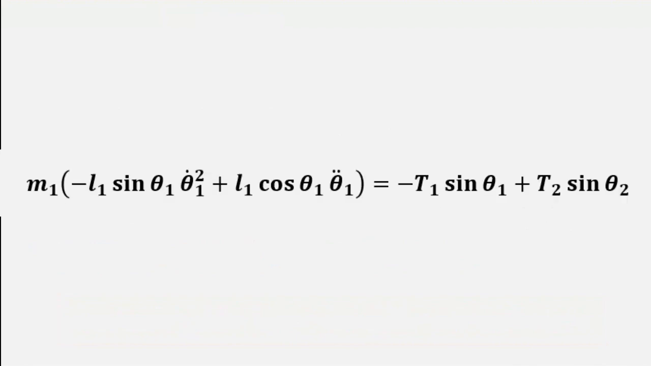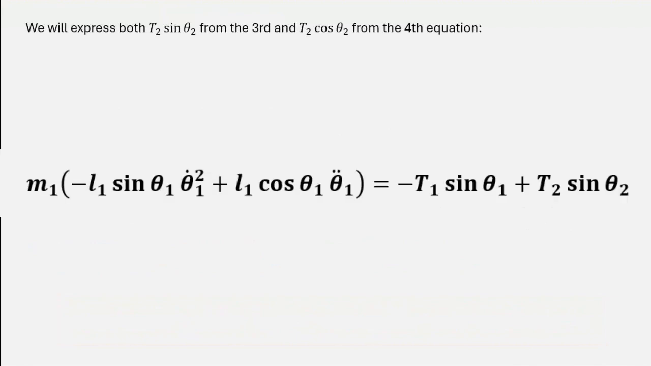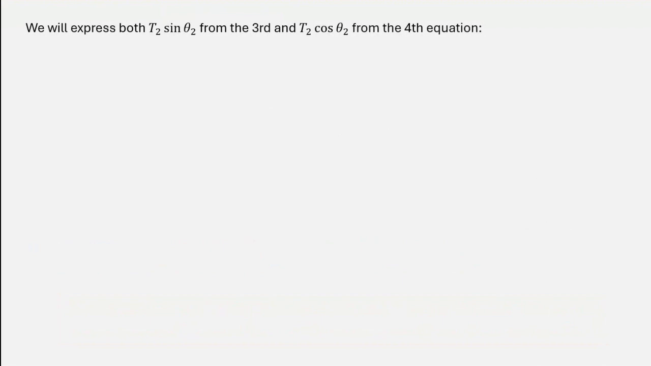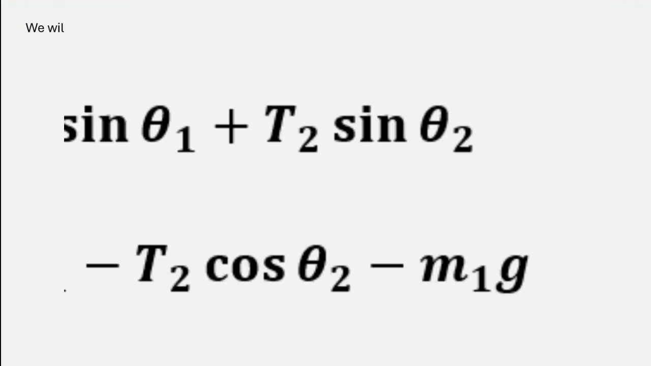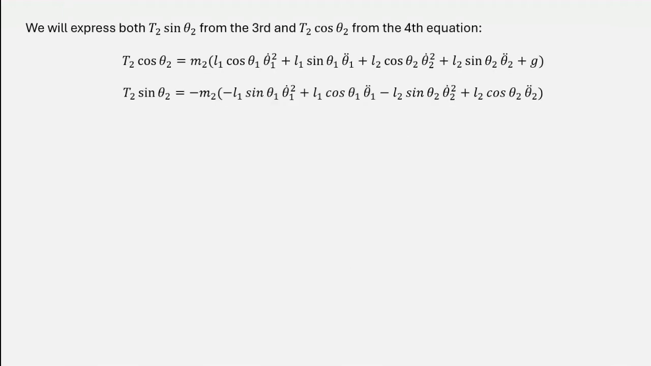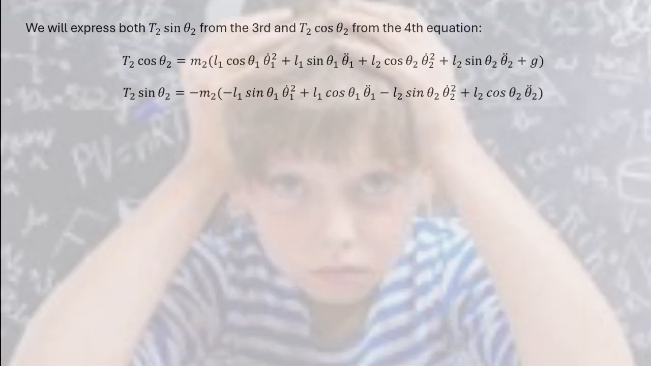But we still have one more equation to get, right? We now turn our attention to the first equation of motion. Now, before we go there, we're going to write down the expressions for both T2 sine theta 2 and T2 cosine theta 2 from the third and the fourth equation. Why? Because the first equation contains T2 sine theta 2 and the second equation has T2 cosine theta 2. We don't want to plug in the T2 we expressed before into both of the equations, because the math is just going to be so much more unbearable, so we'll do it in this way.